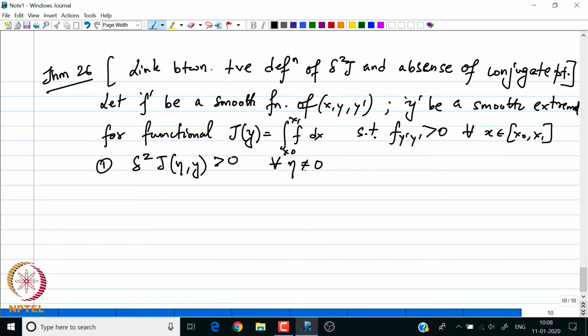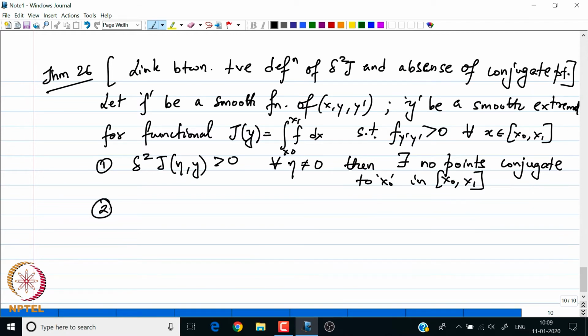So, if this holds, the second variation is positive definite, then there are no points conjugate to the point x naught in the entire closed interval x naught to x 1. So this means there are no points conjugate to x naught in the closed interval x naught to x 1, and the second result says that if this